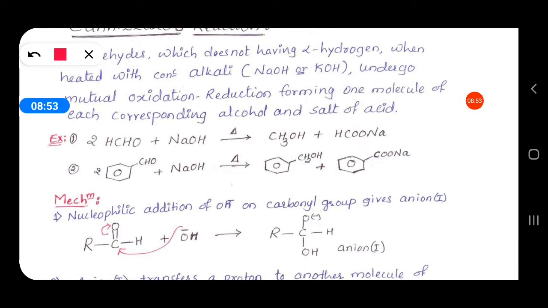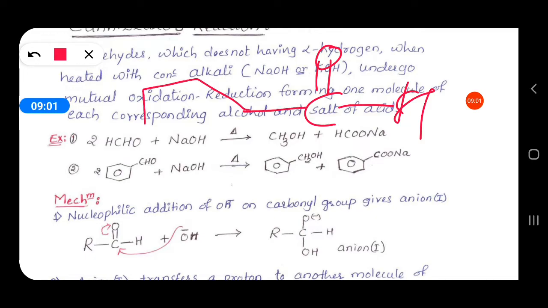In benzaldehyde also, the aldehyde group is attached to this benzene ring, and here a carbon is present, and this carbon does not have any hydrogens. This is the alpha carbon, but on this alpha carbon no hydrogens are present.